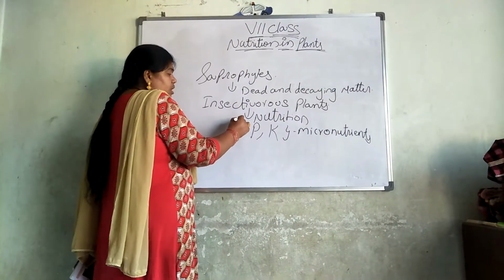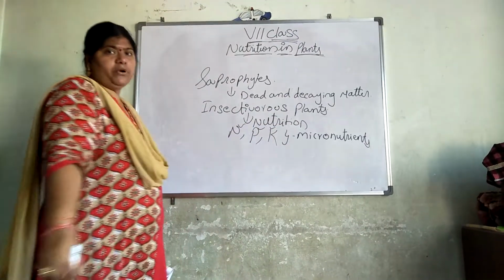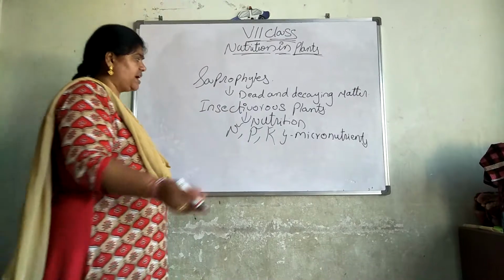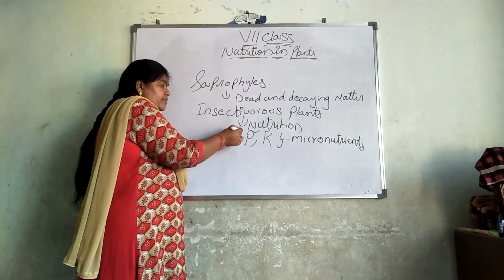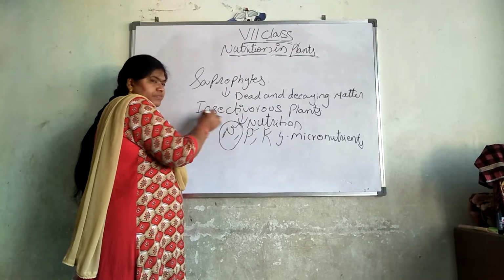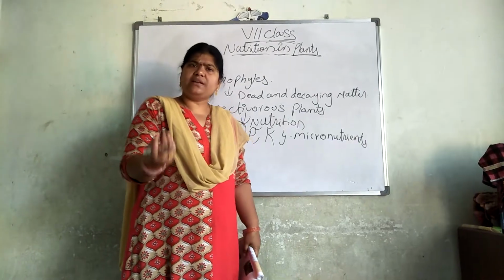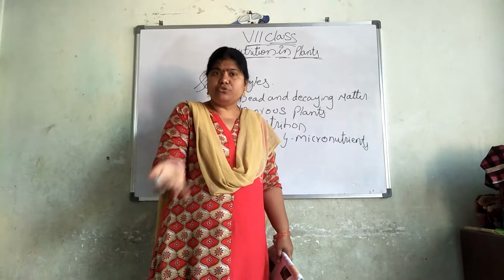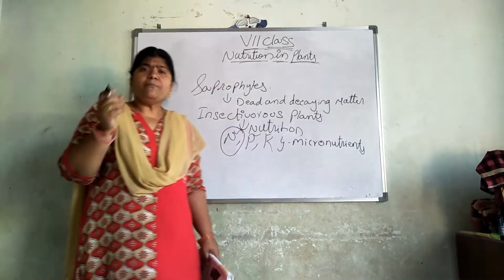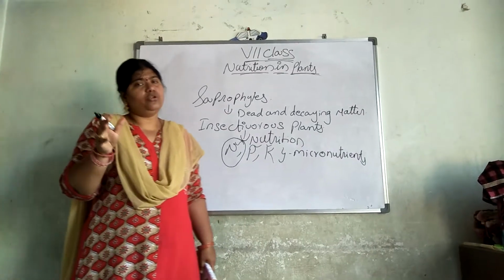What are those small micronutrients? Nitrogen, phosphorus and potassium are the nutrients which are necessary. So, in these insectivorous plants, there will be a deficiency of nitrogen. The plants will be as usual. How will the remaining parts of the plants be? In the same way, they will have green color substance, flowers will be there, fruits will be there, everything will be there. But there is a deficiency of nitrogen. Because of that, the growth will not be there.